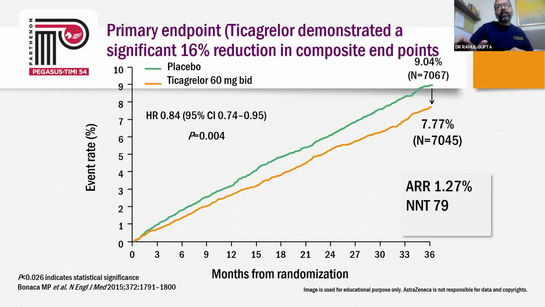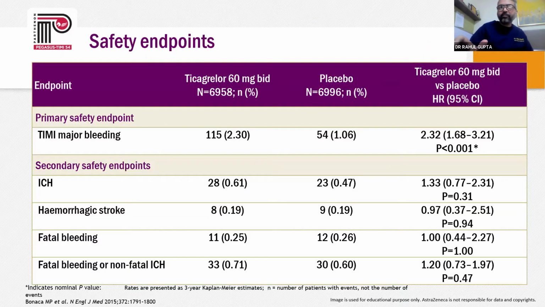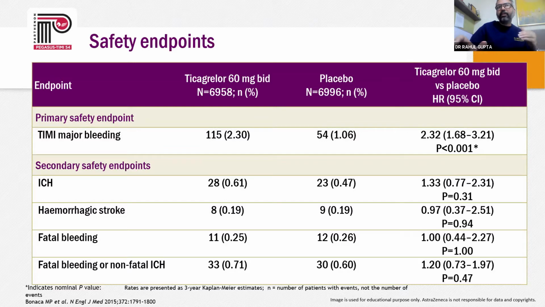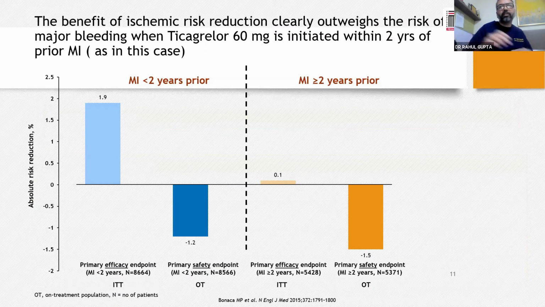I will go into the comparative chart so that it becomes much easier, but there was a significant reduction in the composite ischemic endpoints which we are looking at, although there was an increase in major bleeding. Now if we look at the major bleeding criteria, fatal bleeding was not increased. That's what we want, because an increase in bleeding which is manageable is acceptable, but not fatal bleeding.